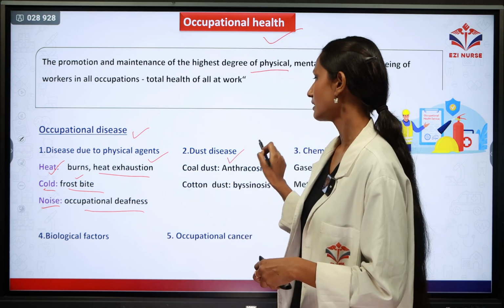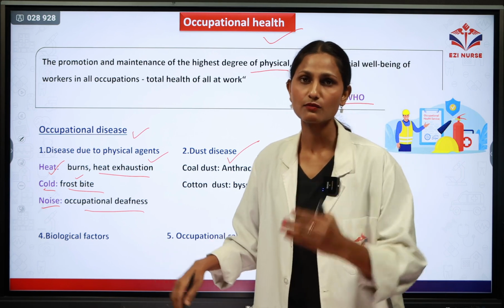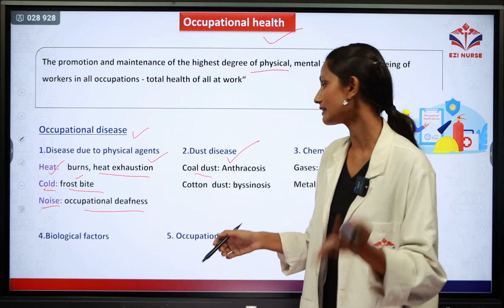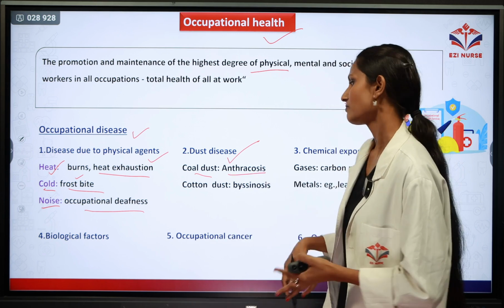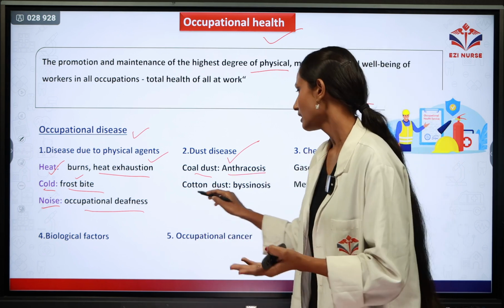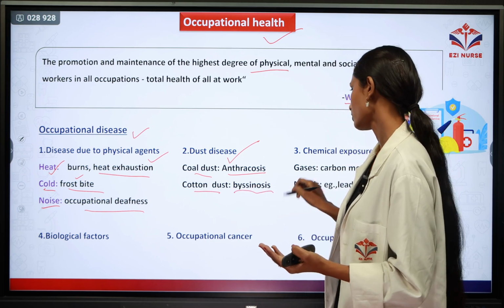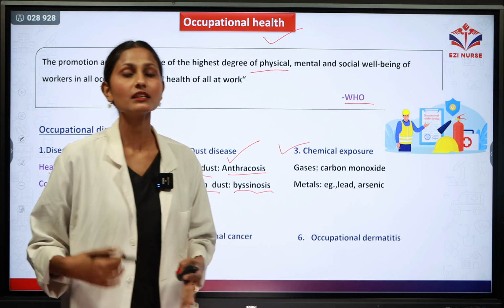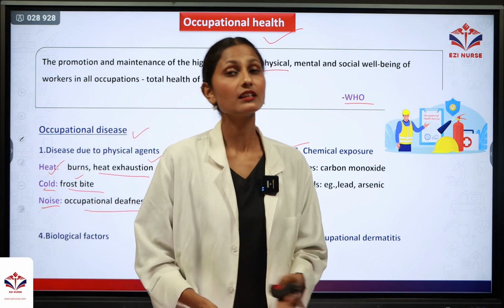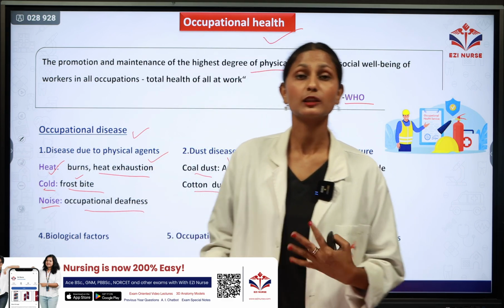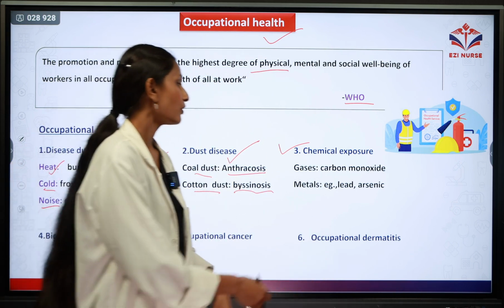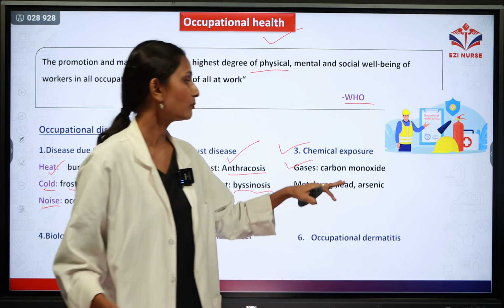Next one is dust diseases. If the person is working in coal dust, there is a chance that the person can get anthracosis. Next, if there is cotton dust, then the patient will get byssinosis. Next one is chemical exposure. If the person is working in industries where there is so much chemical exposure, that can also cause occupational diseases. First is gases, such as carbon monoxide.